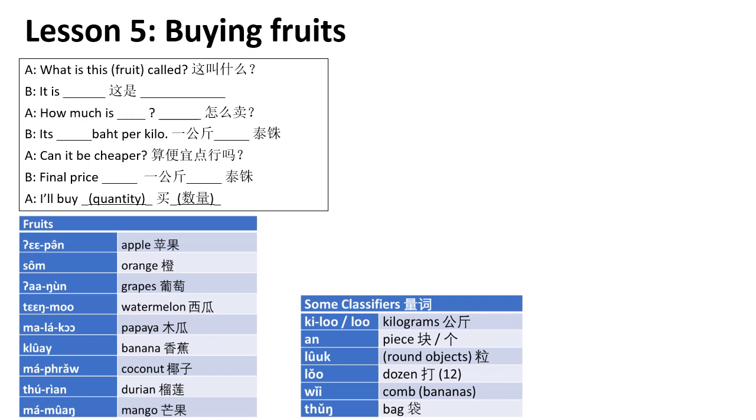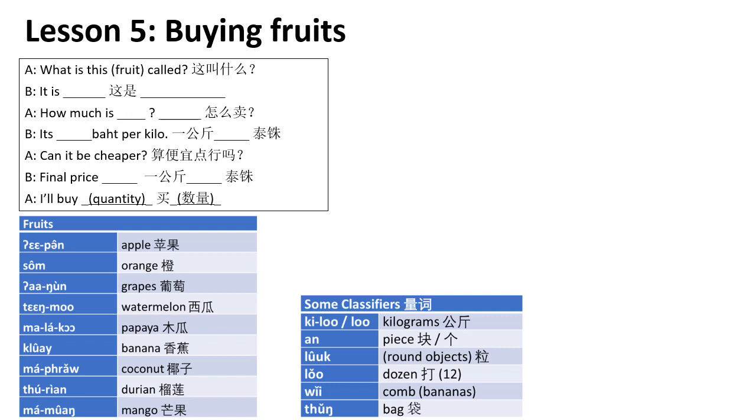But of course, if we know what's the classifier to use, we can try using the correct classifier. Like round objects, we call loop. Round objects like orange, right? Loop. Okay, dozen, which is 12. Sometimes they sell fruits by 12, right? So 12 is lo. Okay, take a note here. Just now kilograms is lo.